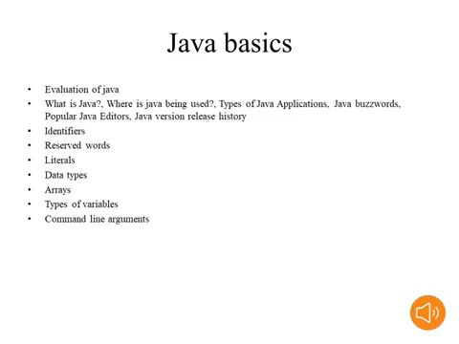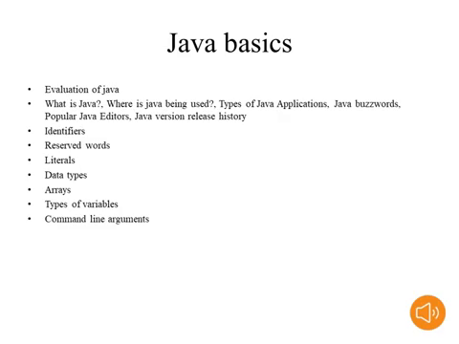Okay, so at the time of learning the basics we will start with the evaluation of Java. After that, what is the meaning of Java, where Java is being used, what are the applications of Java. The applications of Java explanation is included in this presentation. After that, Java buzzwords are also included. Next, popular Java editors, where we will write the programs, like Notepad. Next we will move to the Java version release history, version wise.